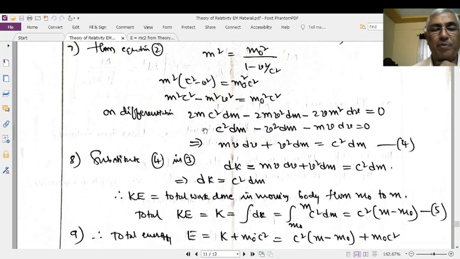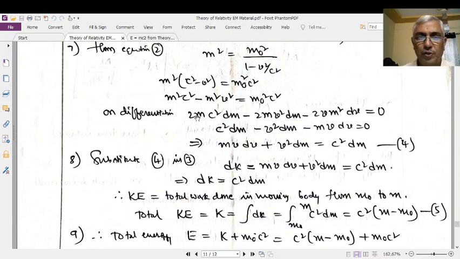Let us differentiate both sides. Here mass is variable and velocity is also variable, but the velocity of light is constant and the rest mass is also constant. Please remember that. Therefore, the differentiation gives 2mc square dm minus 2mv square dm minus 2vm square dv is equal to zero, since rest mass is constant and the velocity of light is also constant.